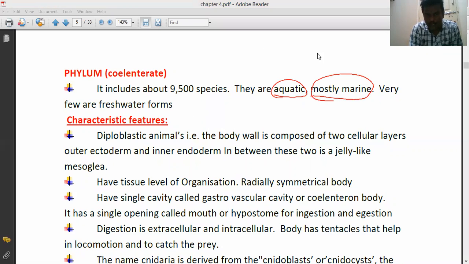Among the important features, almost all coelenterates are diploblastic animals. The body wall is composed of two cellular layers, the outer ectoderm and the inner endoderm.